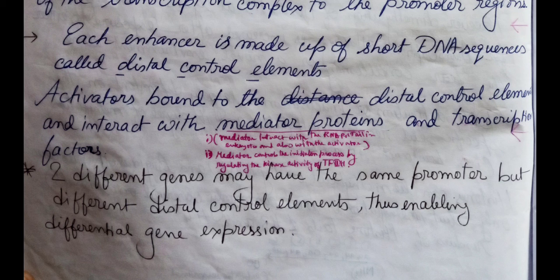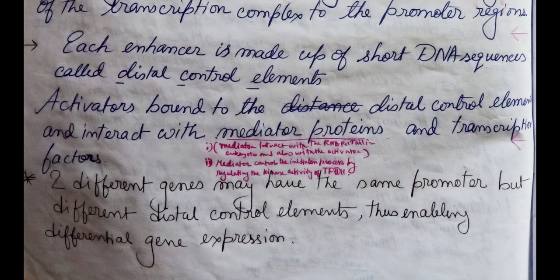But the distal control elements of one gene are different from those of another gene, thus enabling differential gene expression. In this way, activators interact with the distal control elements of enhancer regions, thereby allowing the expression of certain genes.